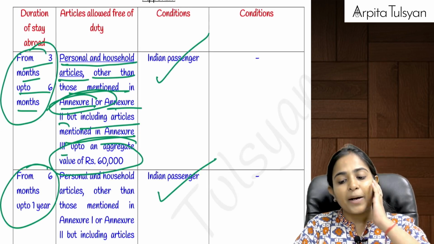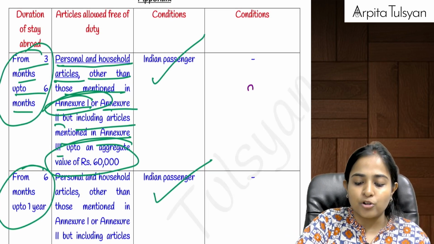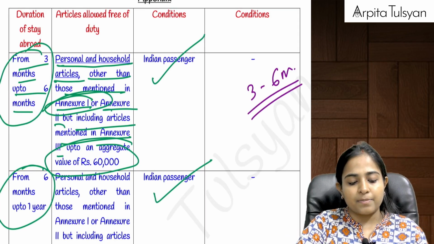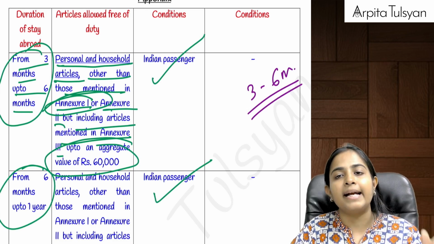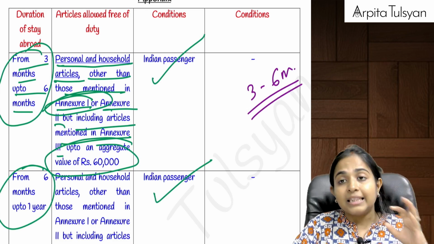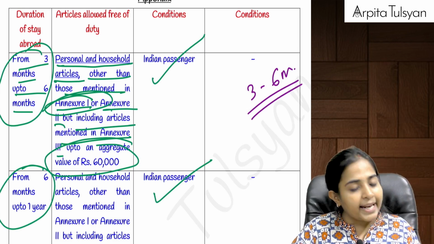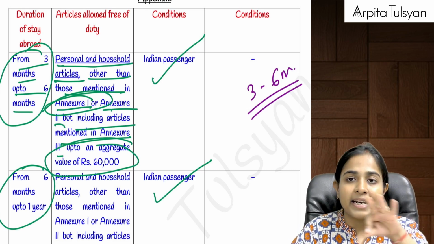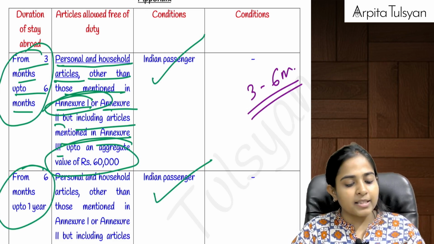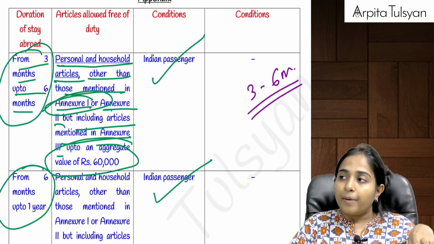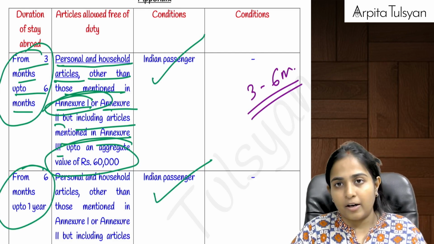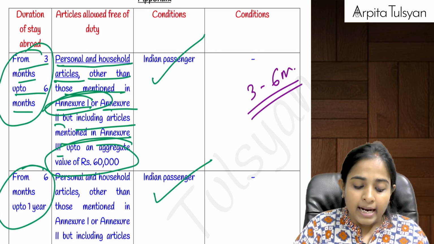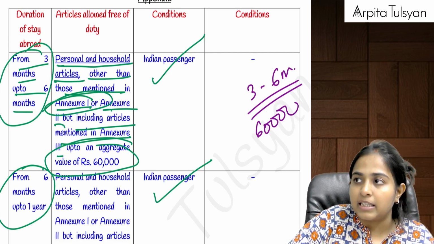India. If that person has stayed outside India for 3 months to 6 months, then that person can bring personal items, household items, other than those mentioned in Annexure 1, Annexure 2, but including those mentioned in Annexure 3. So basically, personal and household articles, other than those mentioned in 1 and 2, it can bring up to rupees 60,000 value.